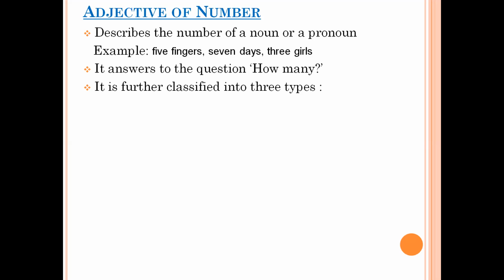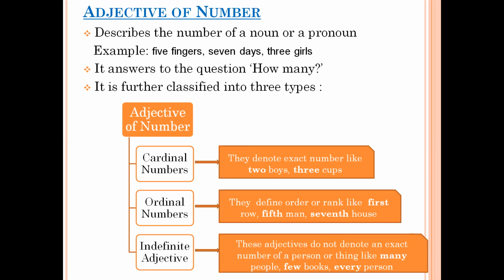Now, when we talk about adjective of number, we can classify them further into 3 categories: cardinal numbers, ordinal numbers, and indefinite numeral adjective. Cardinal numbers means those adjectives which talk about an exact number, like 3 paintings, 2 monkeys, 10 boys, 5 students. So when you talk about an exact number, 1, 2, 5, 10, 15, these will be categorized under cardinal numbers.